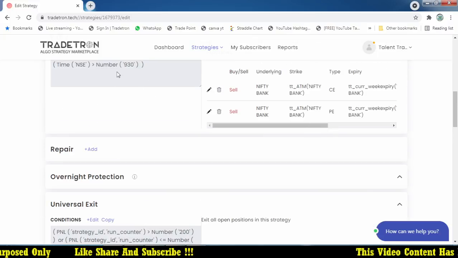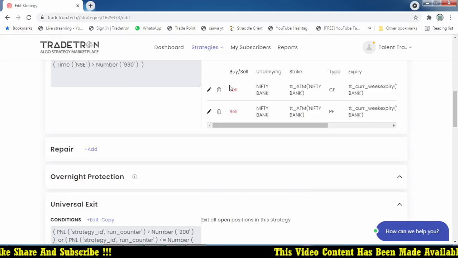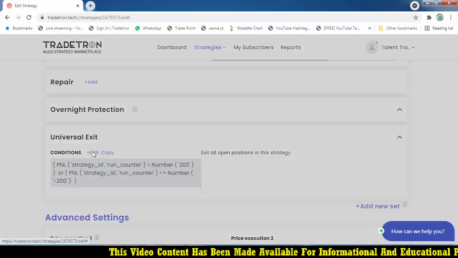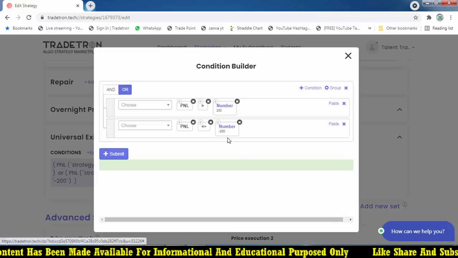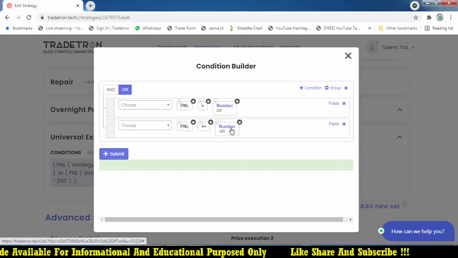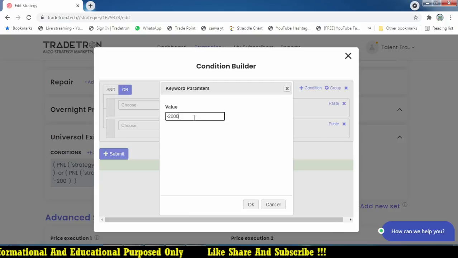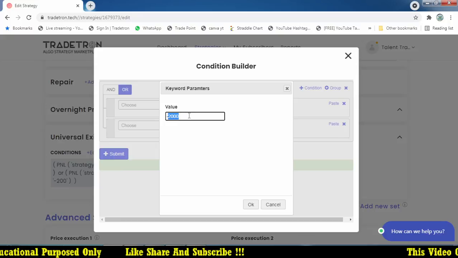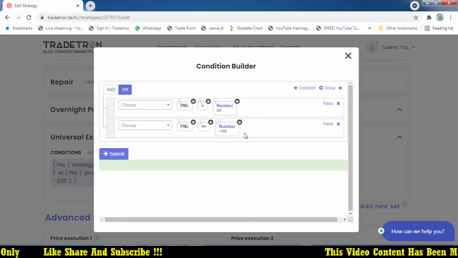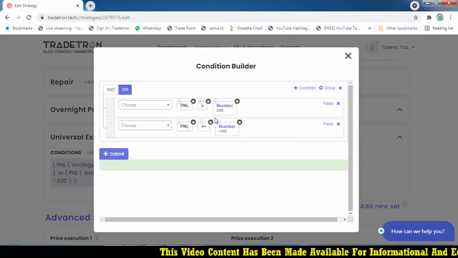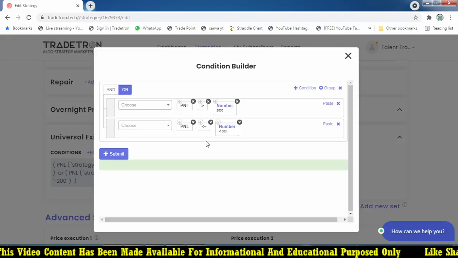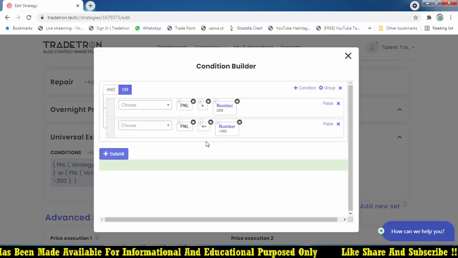I've just given a simple code. At 9:30 I want to take a position at the Bank Nifty ATM option. I'm going to sell it, and I mentioned the limits as well. When I get a 200 rupees profit, I'm going to exit, and whenever the loss is 200 rupees, I'm going to exit. If I'm going to accept 2500 rupees risk for the trade, I can change it, or if 2000 is my target, I can change it. Whenever these levels are reached, when your position is making a profit or loss, it will automatically close your positions.